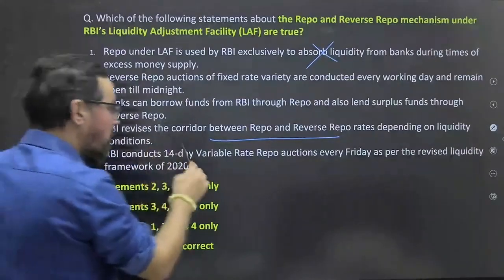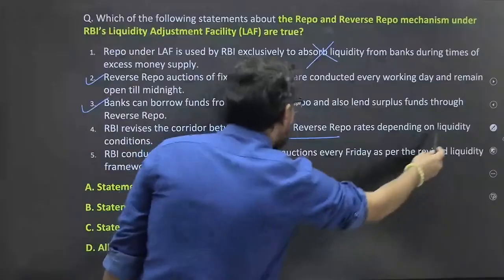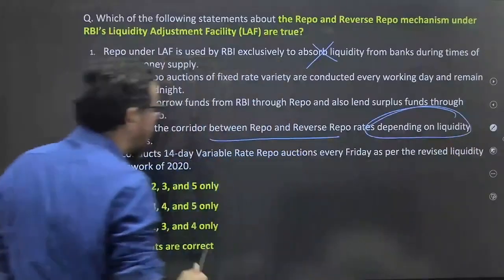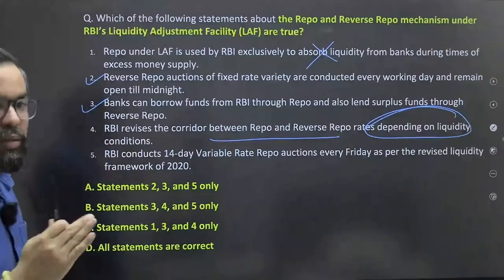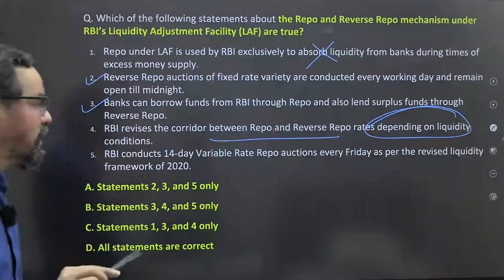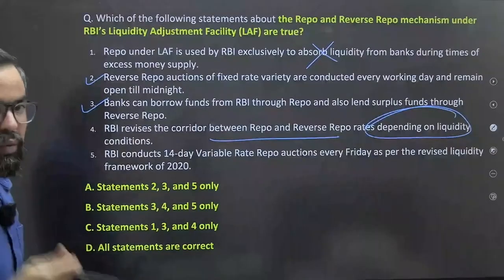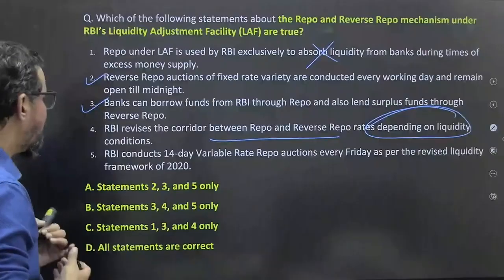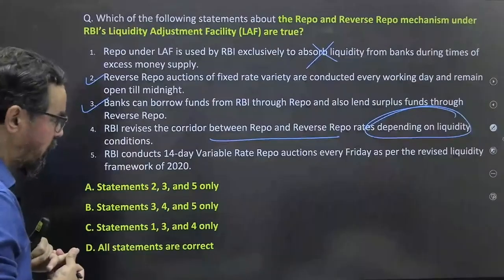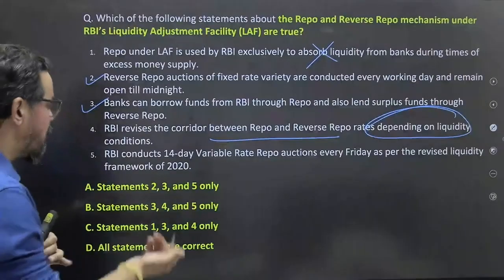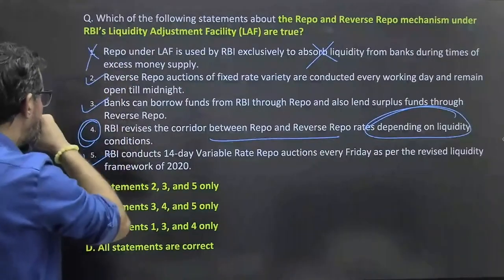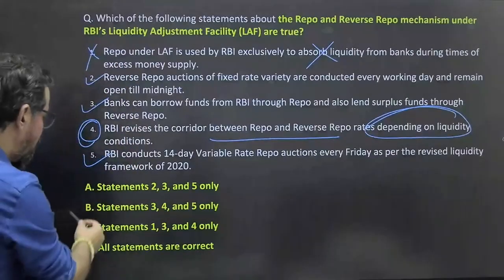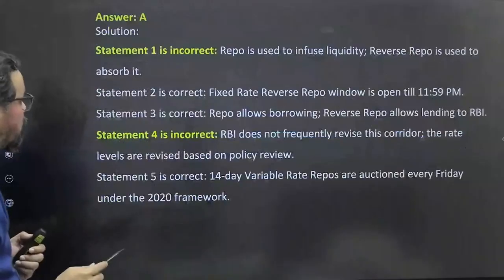RBI revising the corridor should not depend on the liquidity, I guess. It totally depends on so many factors, and the decision is generally made during the monetary policy meet and all. RBI conducts a 14-day variable repo rate auction every Friday as per the revised schedule. Yes, this is true. So this we have to check. This is wrong. So 235, yes, B should be the right answer for this one.